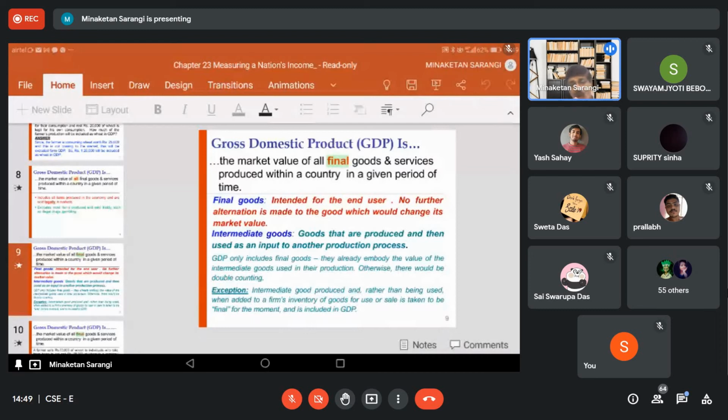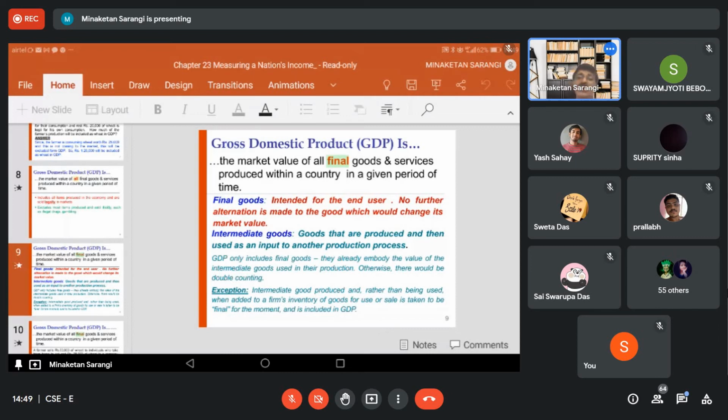So if all the 1,000 tires produced by MRF are sold during a year, the value of these 1,000 tires will not be taken into the GDP for that year, because the producer of four-wheelers has already included the value of tires in the price of the four-wheeler. If we take the value of tires separately, there will be double counting.